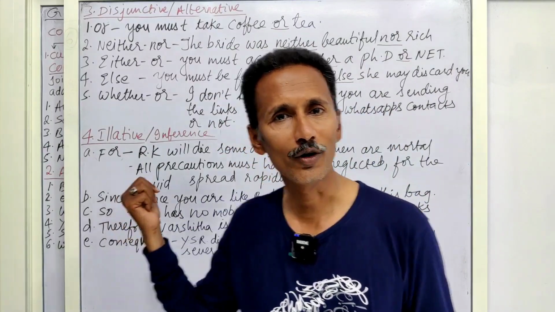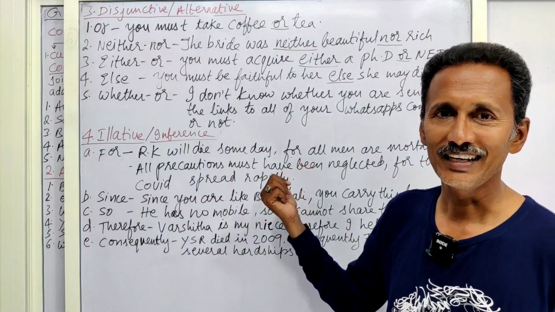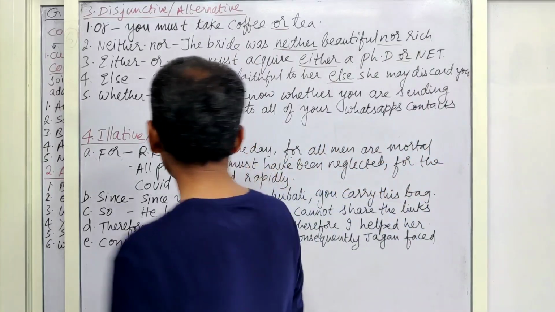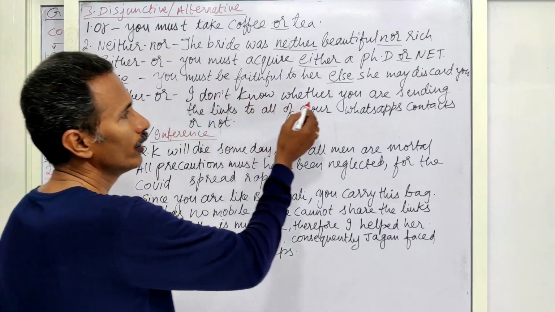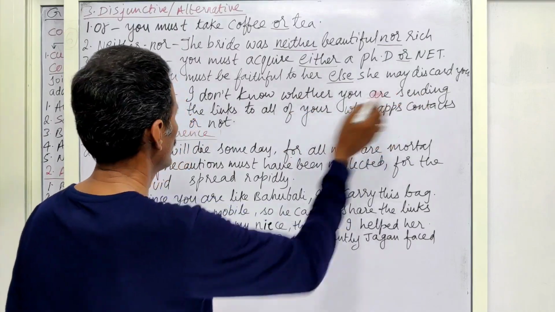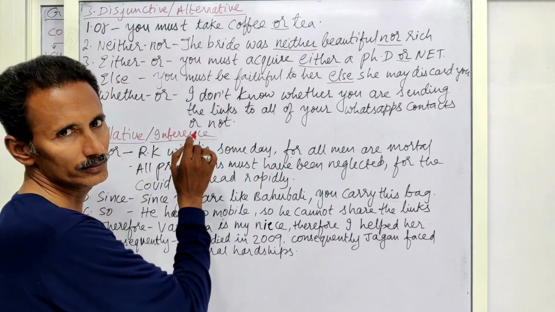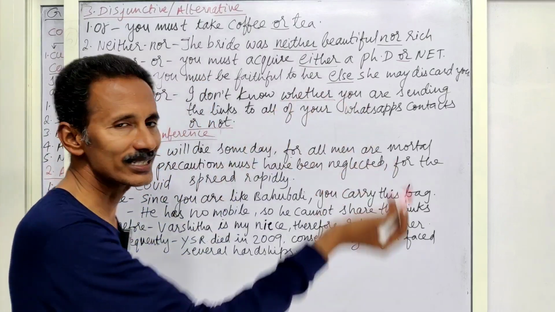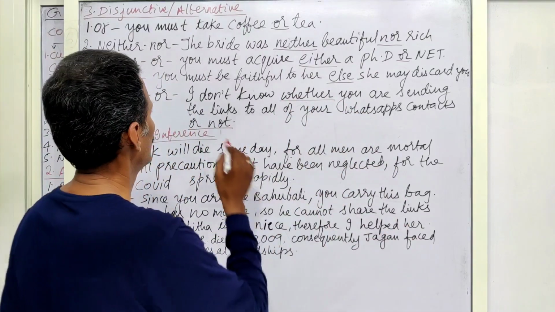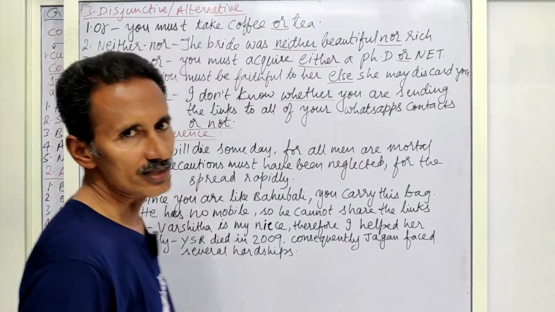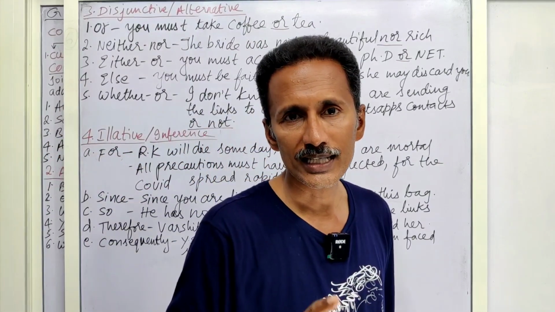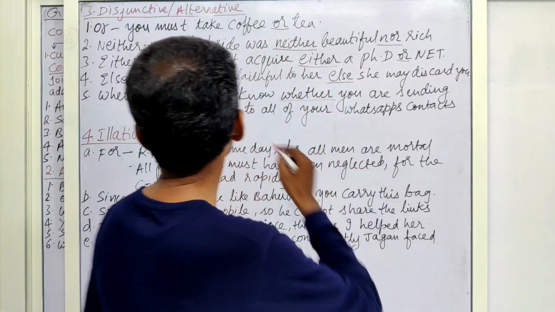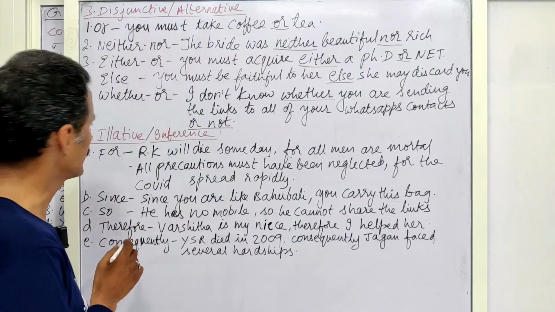Simply remove this sentence. I don't know whether you are sending or not. So these conjunctions are said to be alternative conjunctions or conjunctions that are used as a choice. So they are also named as disjunctive conjunctions.